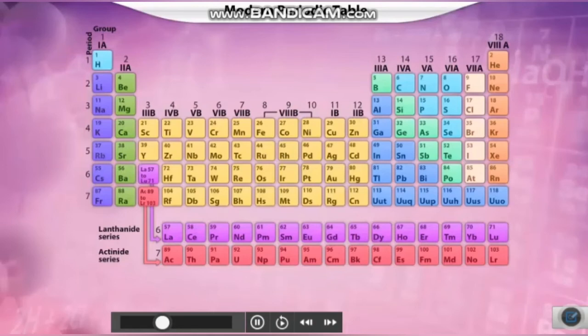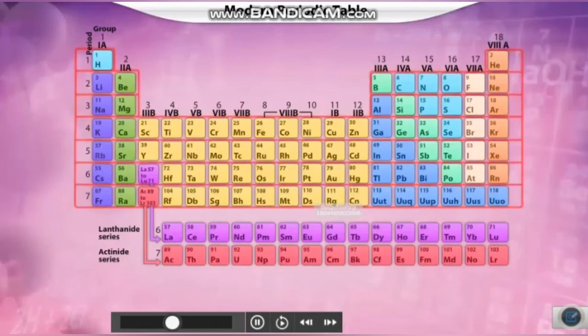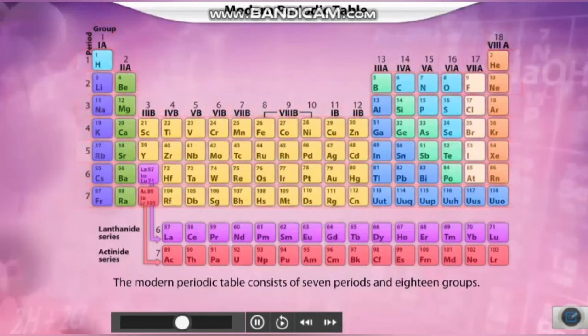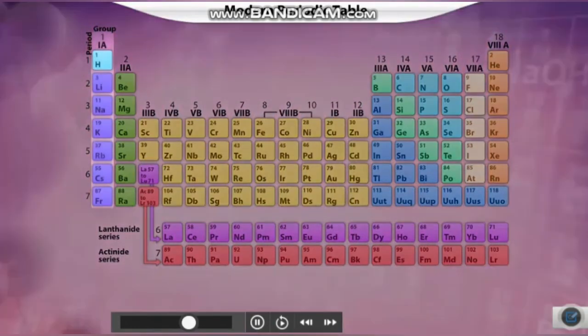The 7 horizontal rows are called periods. So altogether, the elements in the periodic table are arranged according to their increasing atomic number, and it consists of 7 periods and 18 groups.